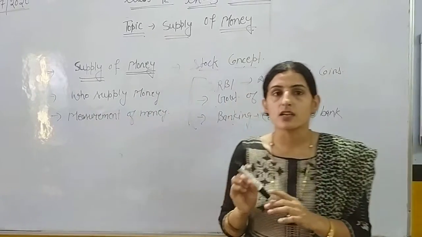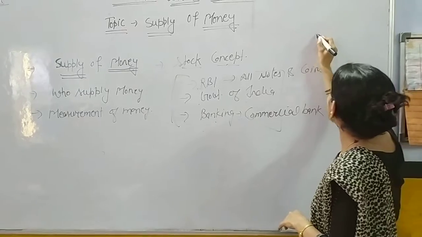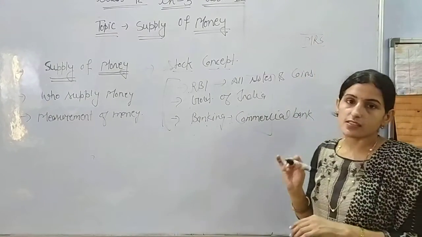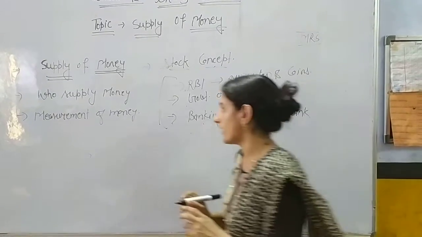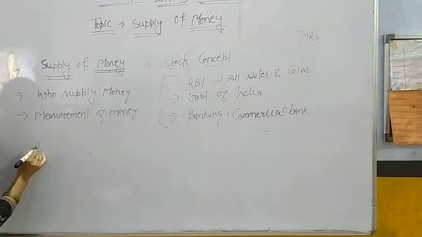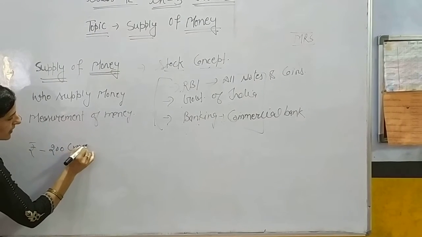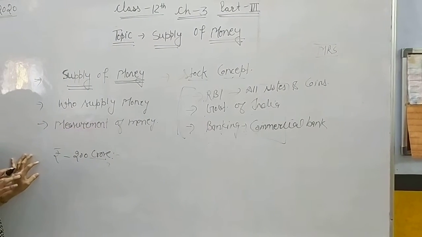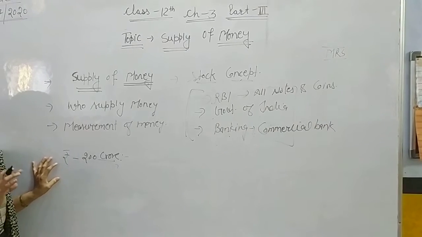There is a system of minimum reserve system. Minimum reserve, MRS, minimum reserve system. In this system, a minimum reserve of 200 crore rupees is kept by the government in their reserve, and after that the RBI issues the money.